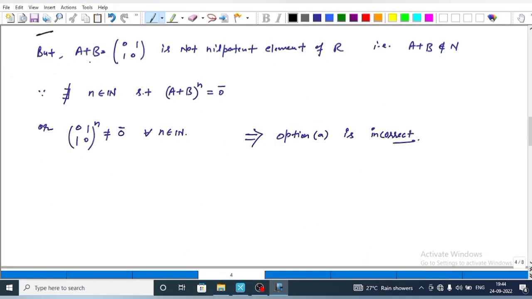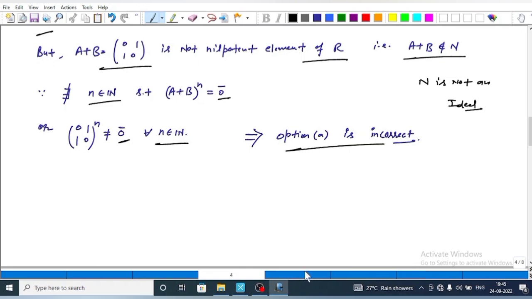We notice that A plus B is equal to [0 1; 1 0], which is not a nilpotent element of R. That is, A plus B does not belong to N, because there does not exist n belonging to the natural numbers such that (A plus B) power n is equal to the 0 element, or we can say that [0 1; 1 0] power n is not equal to the 0 element of R for every n belonging to the set of natural numbers. This implies that N is not an ideal. That is, option A is incorrect.